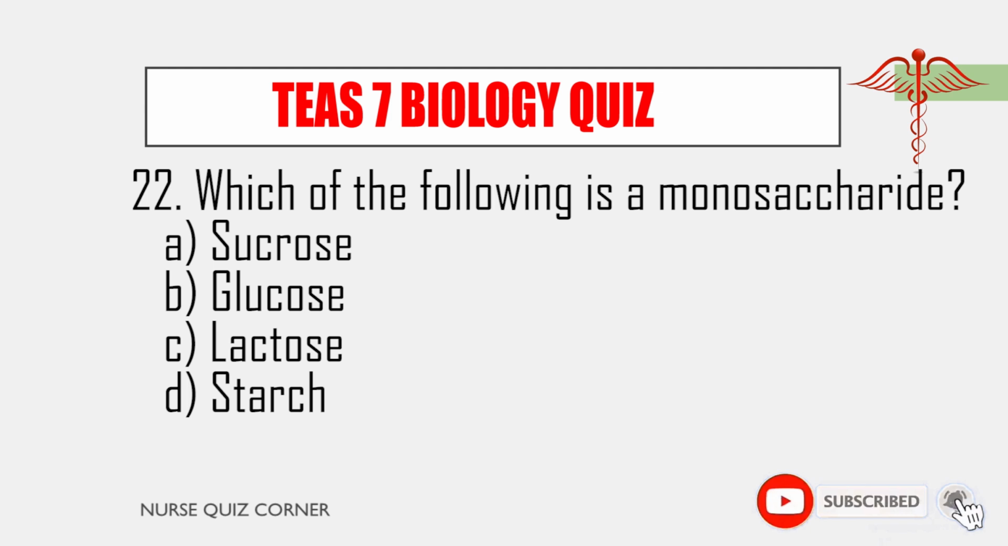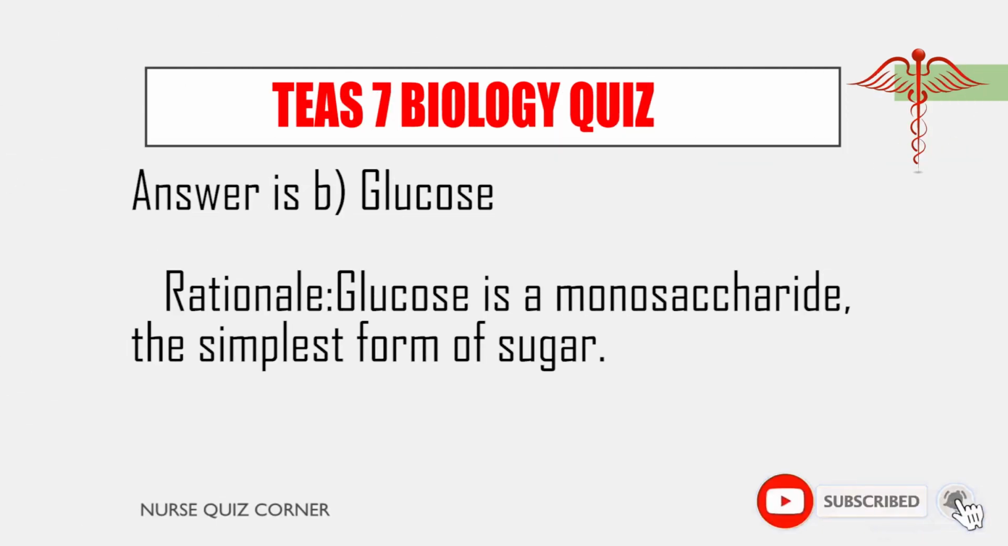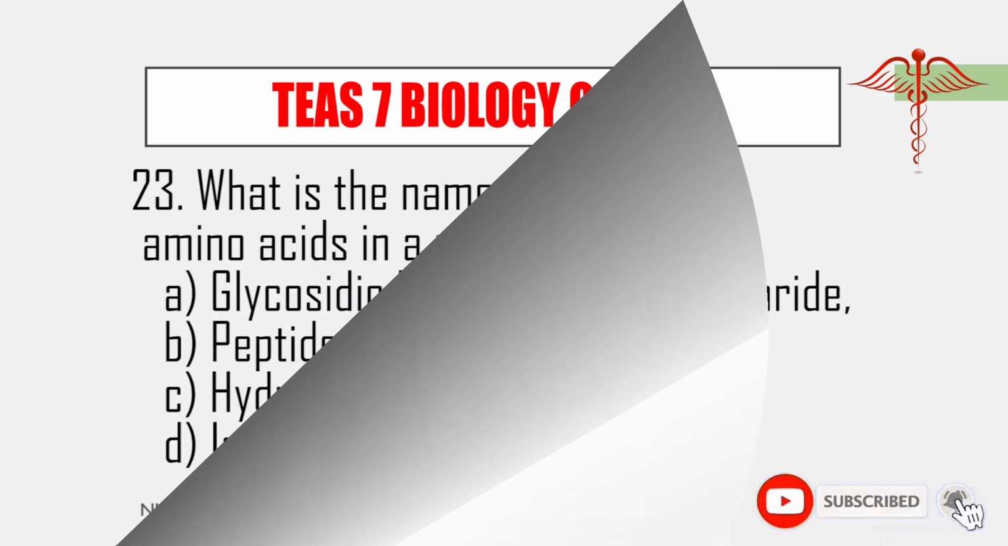22. Which of the following is a monosaccharide? A. Sucrose. B. Glucose. C. Lactose. D. Starch. Answer is B, glucose. Rationale: Glucose is a monosaccharide, the simplest form of sugar.